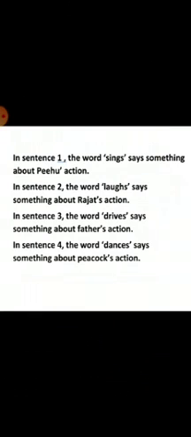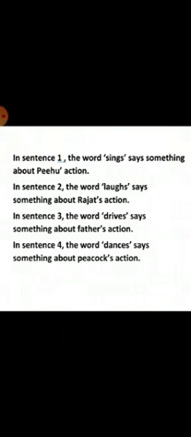In the third sentence, the word drives says something about father's action. What action is father performing? Father drives the car. So here the word drives says about father's action. D-R-I-V-E-S. Drives. It is an action word in this sentence.